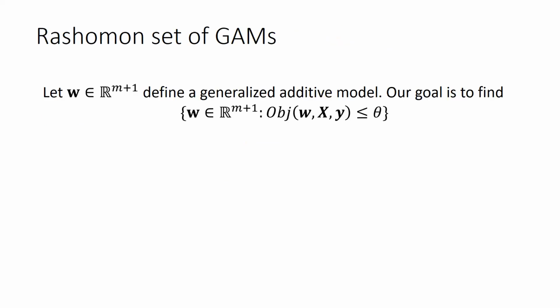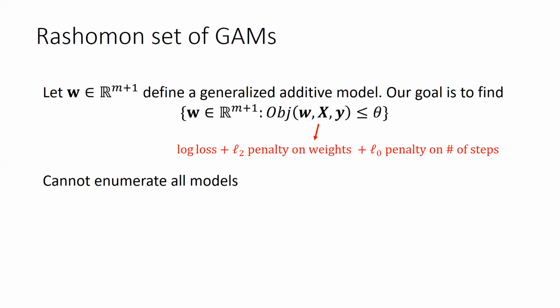In this paper, we find the Rashomon set of GAMs. We find all GAMs whose objective value is less than or equal to theta. The objective function is the sum of log loss, L2 penalty on weights, and L0 penalty on the number of steps. This problem is hard. Finding one sparse optimal model is already hard, but we need to find all. Since we have a continuous space, we cannot enumerate all models, but we can carefully approximate the GAM Rashomon set.